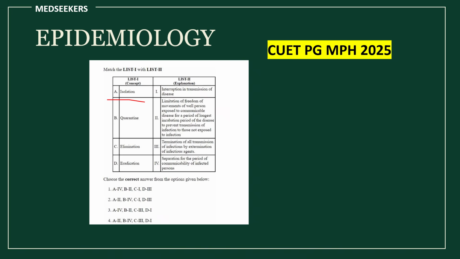These are very important. What is isolation, what is quarantine, what is elimination, what is eradication, what are the steps of investigation of an epidemic. You have to know what is point source epidemic, what is continuous epidemic, what is propagated epidemic. Please study all these concepts in detail in epidemiology.